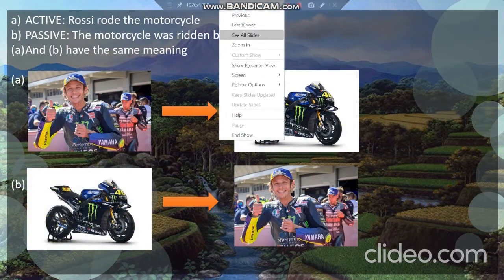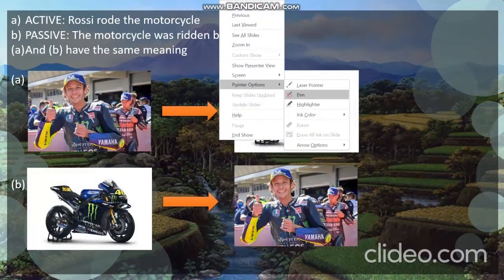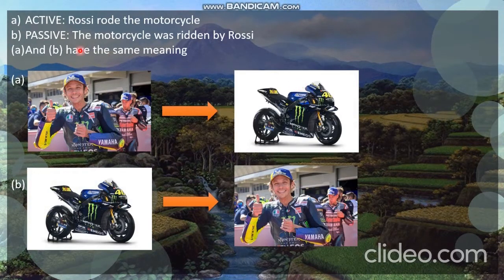In this slide, I have some examples. The active sentence is: Rosie rode the motorcycle, and the passive is: the motorcycle was ridden by Rosie. These two sentences have the same meaning.